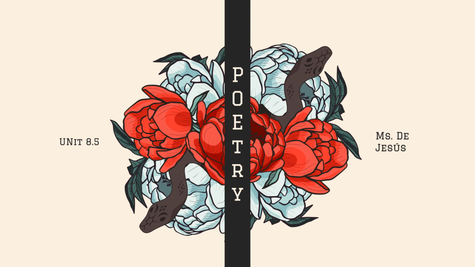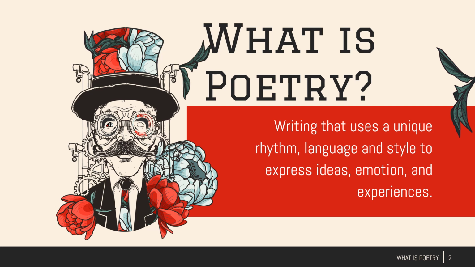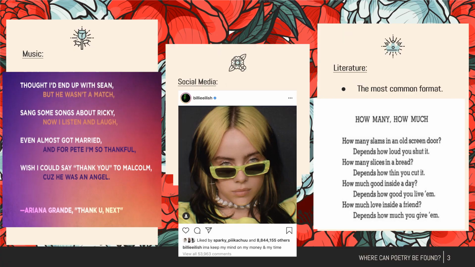So from the beginning, we started talking about what poetry is, and we said that poetry is writing that uses a unique rhythm, language, and style to express ideas, emotions, and experiences. Now, where can poetry be found? It can be found in music, in lyrics that express certain ideas or emotions and use certain rhythm, in social media, even in social media captions. There is poetry, and the most obvious one in literature, which would be poems and stories.